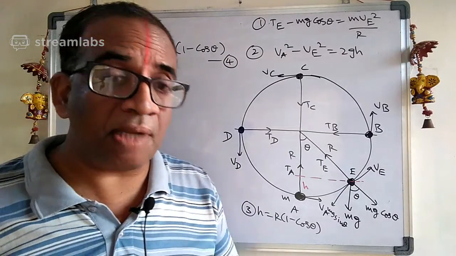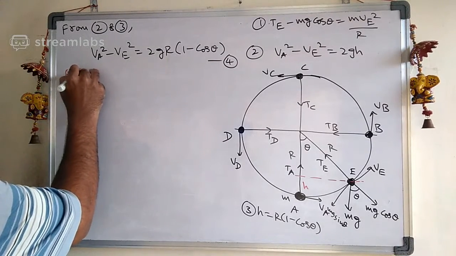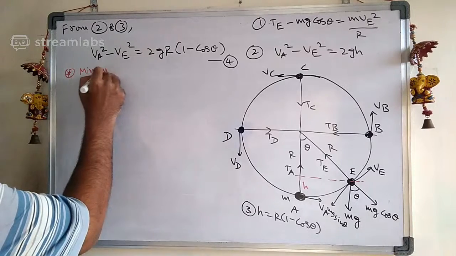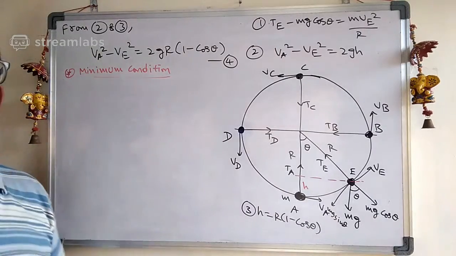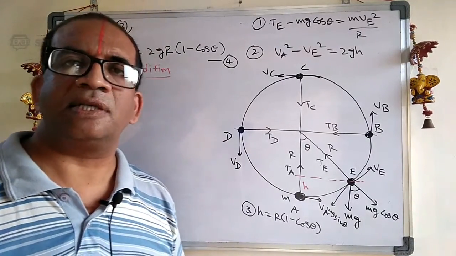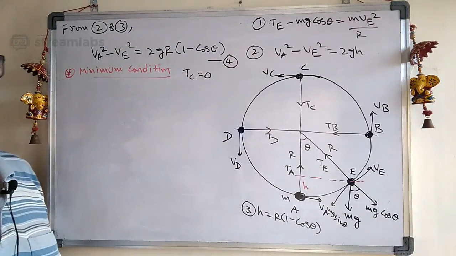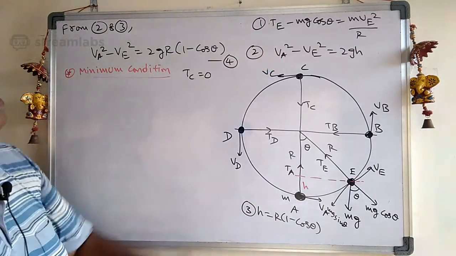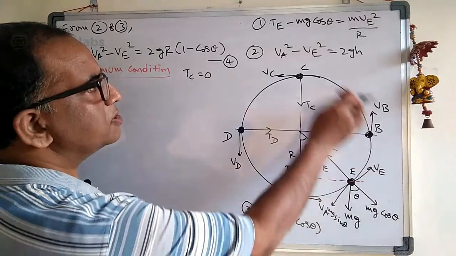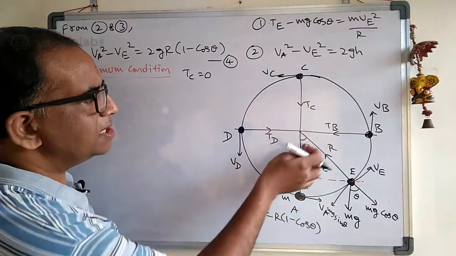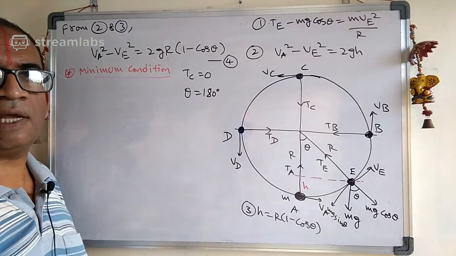Please write down, what is the important one here? The minimum condition. What I'll do is take the tension at C equal to 0. It started from A and went up to C. By the time it went up to C, what is the angle theta? The theta value is 180 degrees.